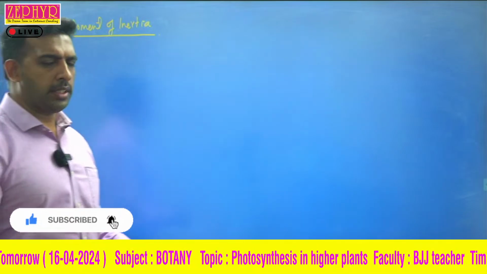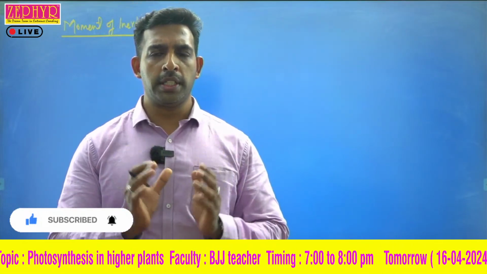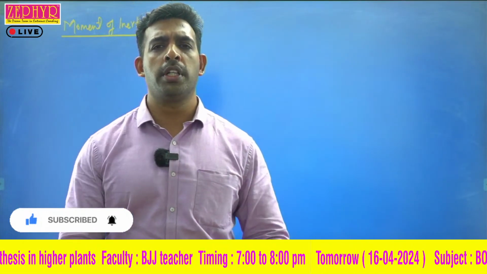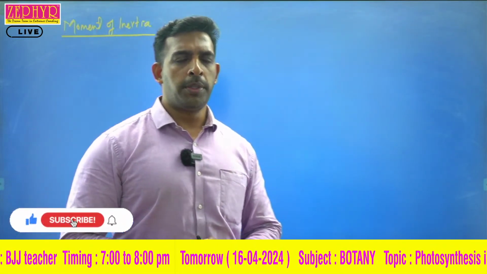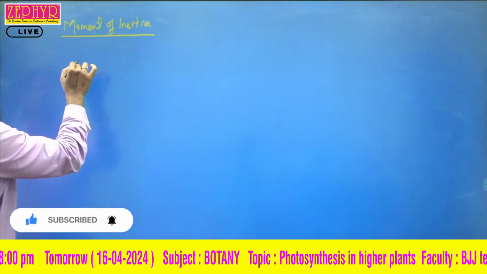You know what is inertia, right? The tendency of a body to continue in its state of rest or in uniform motion is known as inertia. Now when we consider rotational motion, the tendency of a body to continue in its state of rotational motion is known as rotational inertia. So moment of inertia is a tensor quantity, and it is given by the equation I equal